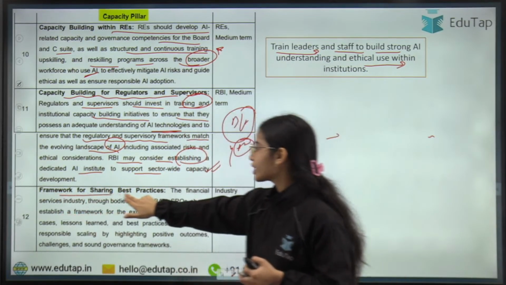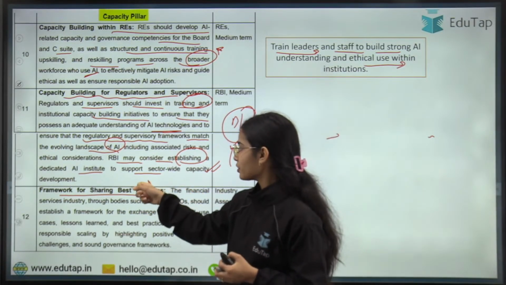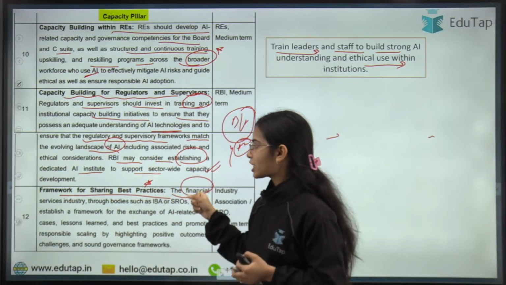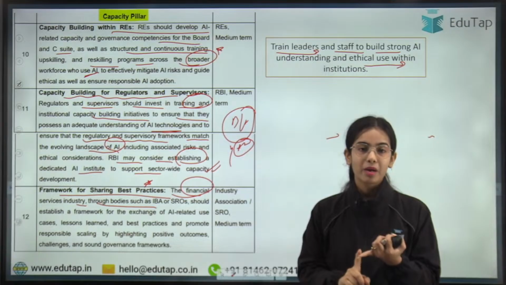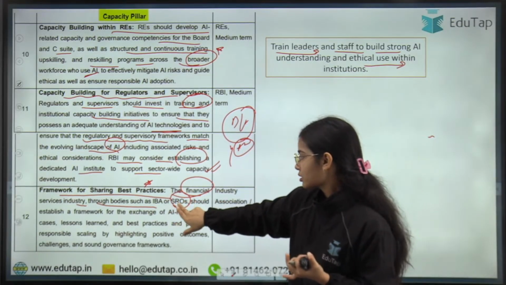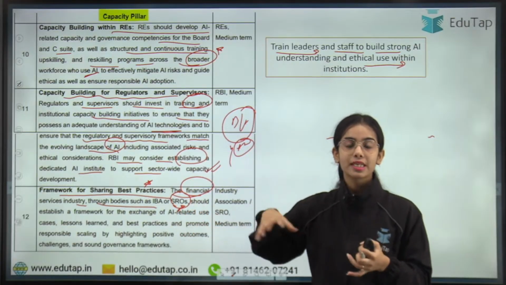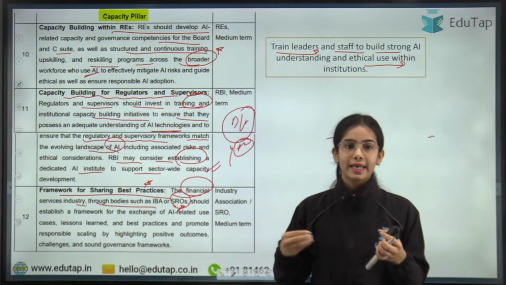Next is the framework for sharing best practices. So under the capacity pillar, there should be a framework for sharing best practices. The financial services industry, through bodies such as the Indian Banks Association and the SROs, self-regulatory organizations, the NBFCs, fintech companies, the banks, they can have their own SROs, right?